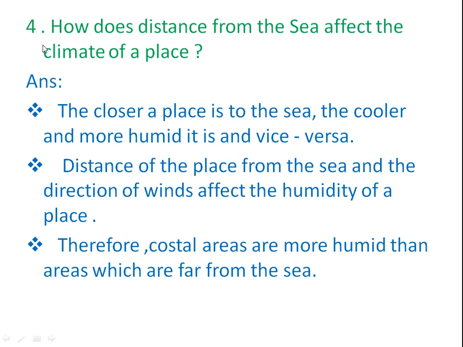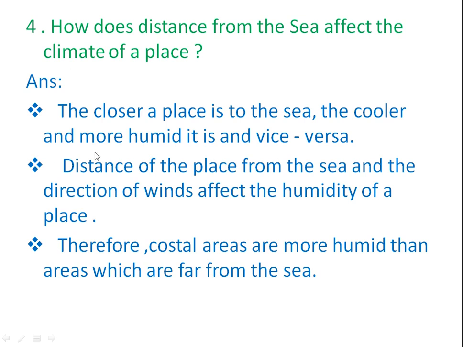Fourth question: How does distance from the sea affect the climate of a place? The answer is, the closer a place is to the sea, the cooler and more humid it is, and vice versa. Here, the distance of the place from the sea and the direction of winds affect the humidity of a place. Therefore, coastal areas are more humid than areas which are far from the sea.